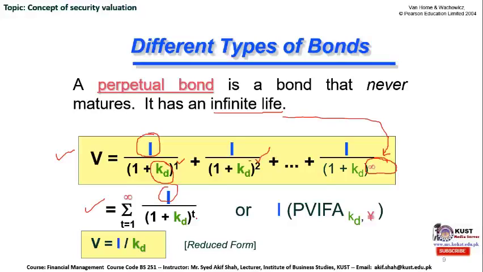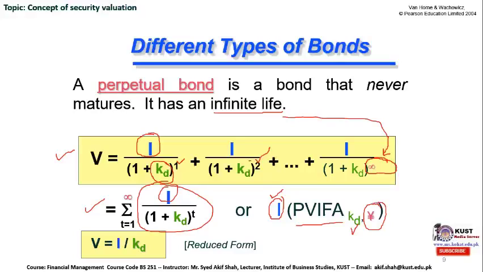If you remember the time value of money concept, and if you don't, you can look up the present value and future value calculation on my channel or on YouTube. You can have a look at the time value of money lectures and understand how to calculate the present value. We can also simplify with a tabular method: coupon rate multiplied by the present value interest factor with a certain discount rate up to infinity.